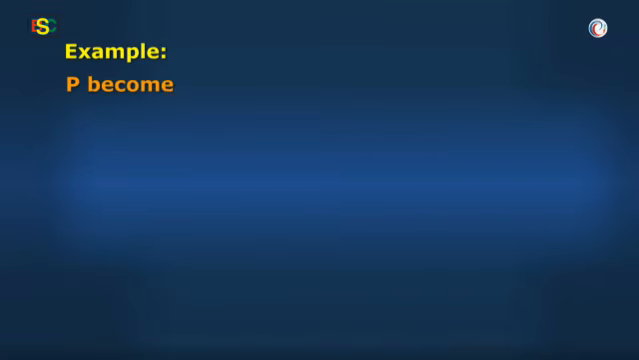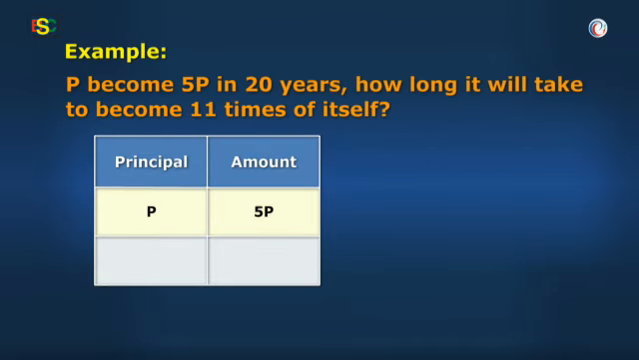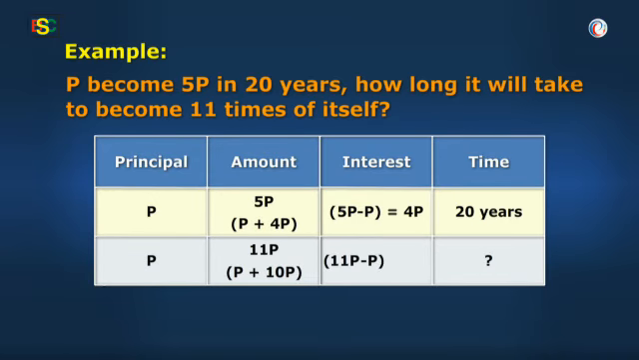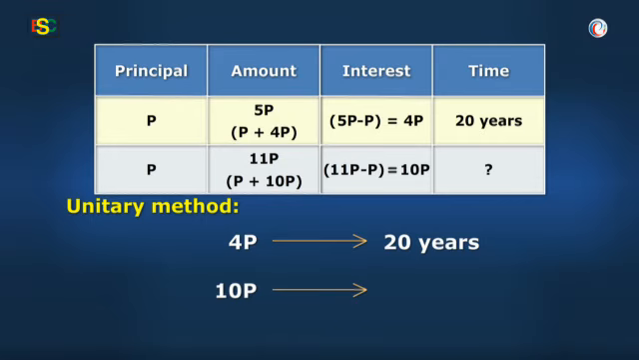Okay, P becomes 5P in 20 years. How long will it take to become 11 times of itself? P becomes 5P means P becomes P plus 4P, earning 4P interest in 20 years. And we need to find when it will become 11 times. That is, P will become P plus 10P or earn 10P interest. It's simple. 4P equal to 20 years. So 10P equal to 20 into 10 by 4 equal to 50 years.